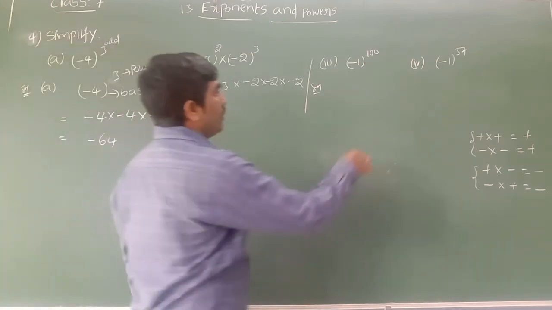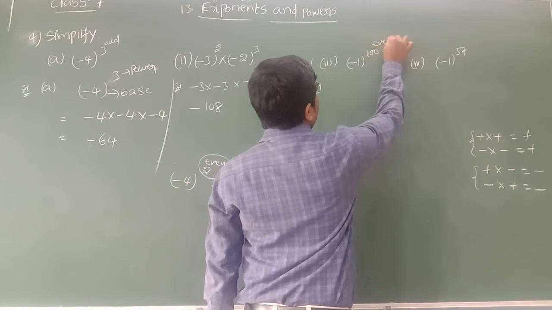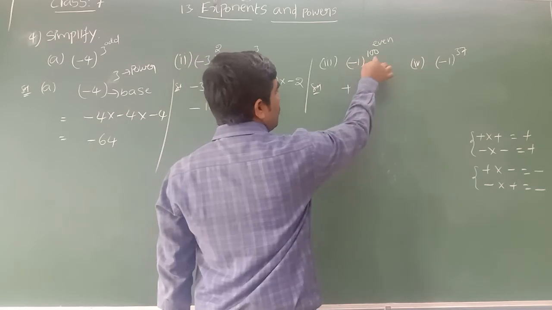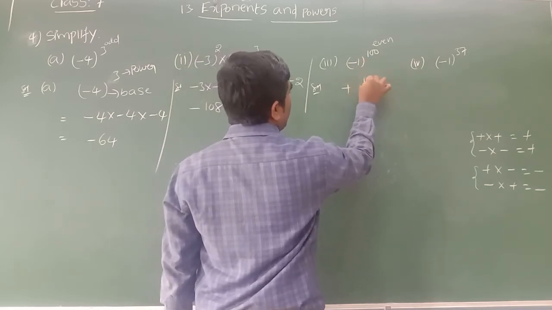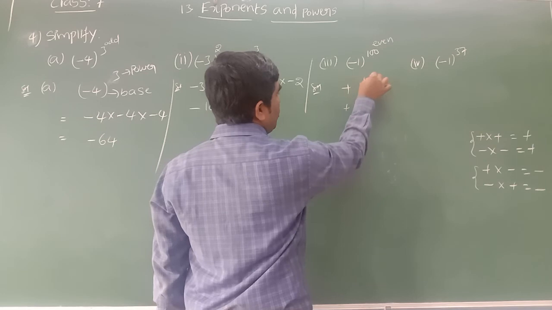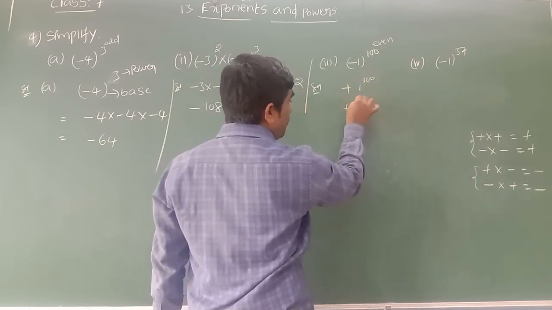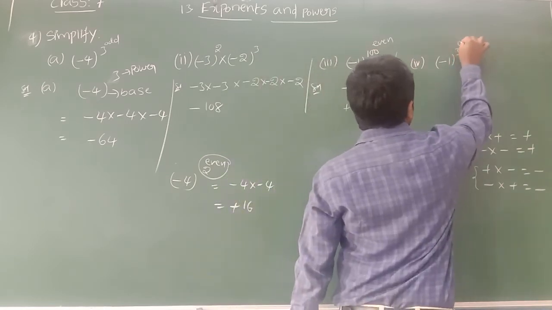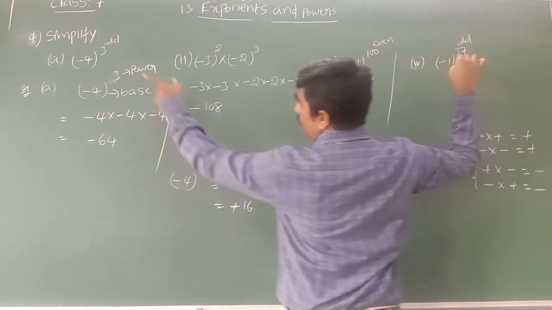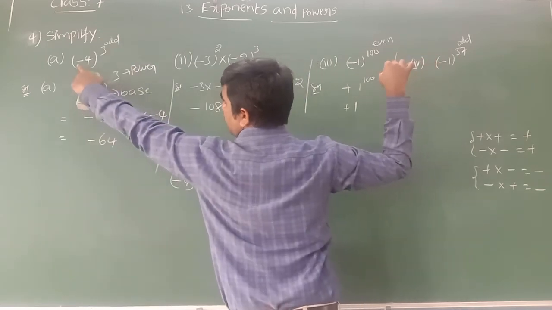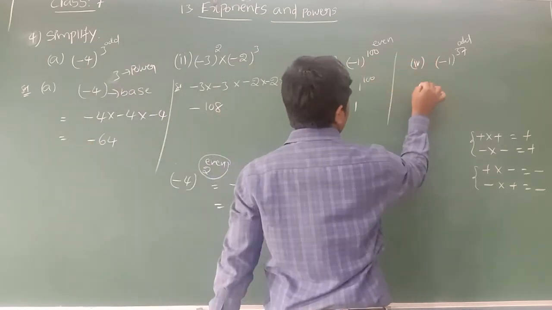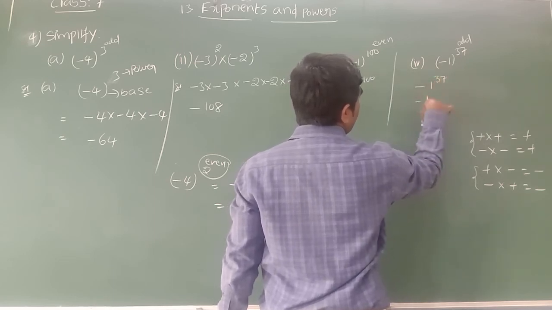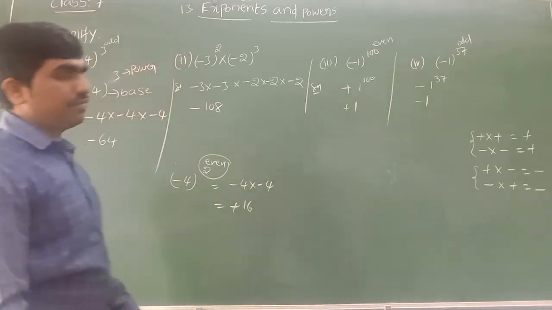Now here you can see what the power is. Power 100 is an even number. So when the power is an even number, minus will become plus. 1 to the power of 100 means what? 1 to the power of 100 only. So plus 1 power 100 means 1 into 1 into 1; if you multiply 100 times, the result is 1 only. And the power 37 is an odd number. So when the power is an odd number, the base minus will continue as minus only. And 1 to the power of 37, minus 1 power 37, means what? Minus 1 only. So this you need to focus on.